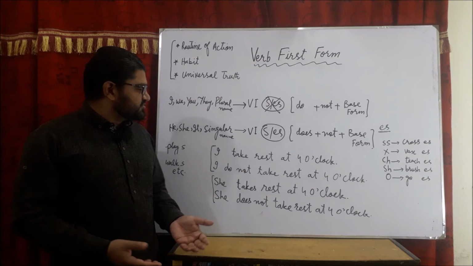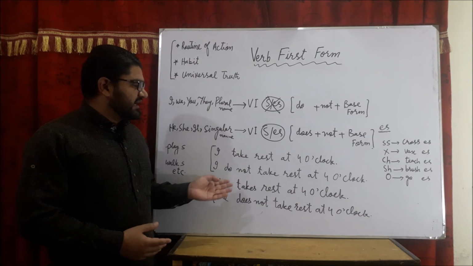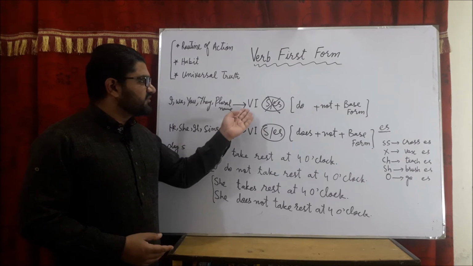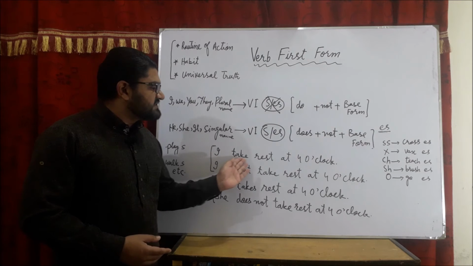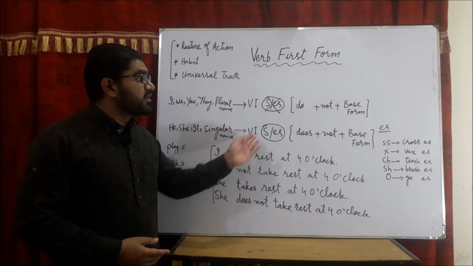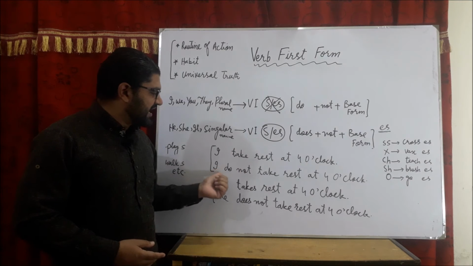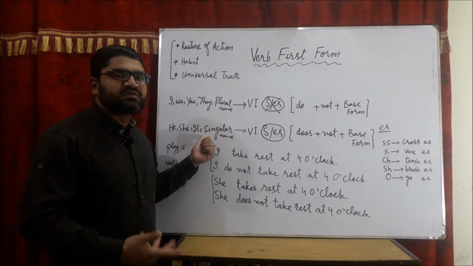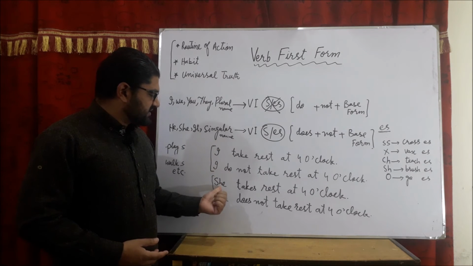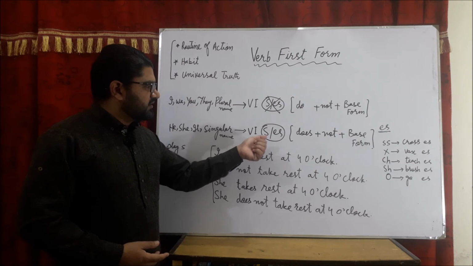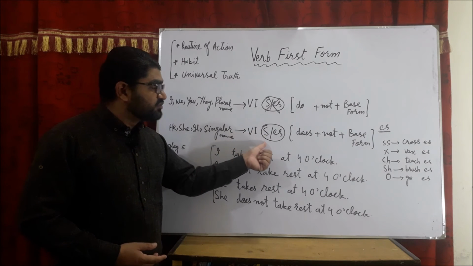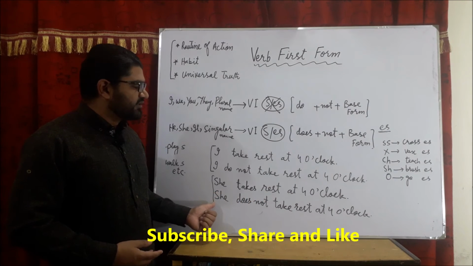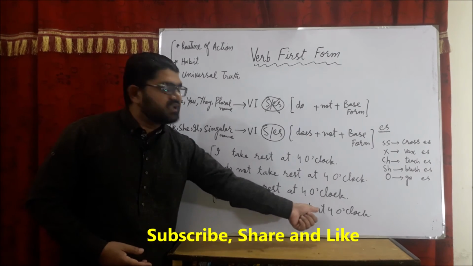Dear viewers, now let's come to the examples. As we have seen, when I, we, you, they, and plural names are used as the subject, we use the first form with the verb. Just like I take rest, there is no s or es. And in order to make the negative, we use do not, just like I do not take rest at 4 o'clock. When we use the subject he, she, it, or a singular name, in the positive sentence we do not use only the first form of the verb. Rather, we have to attach s or es, just like she takes rest at 4 o'clock. And in the example for the negative sentence, she does not take rest at 4 o'clock.